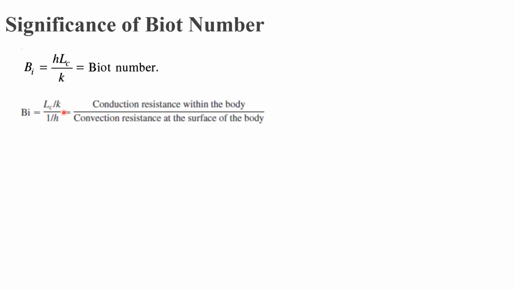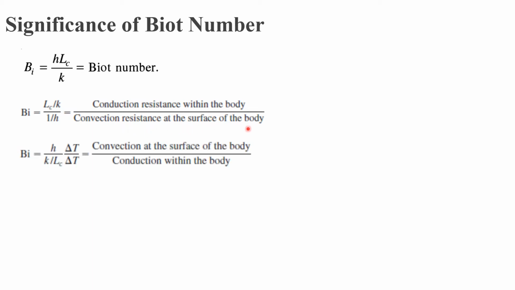If I take k to the numerator and h to the denominator, L by k is nothing but the ratio of conduction resistance within the body to convection resistance at the surface of the body. Another small modification will give you this form. If you multiply by delta T and divide by delta T and take Lc to the denominator, you will get h delta T. That is, it is also the ratio of convection at the surface of the body to the conduction within the body.